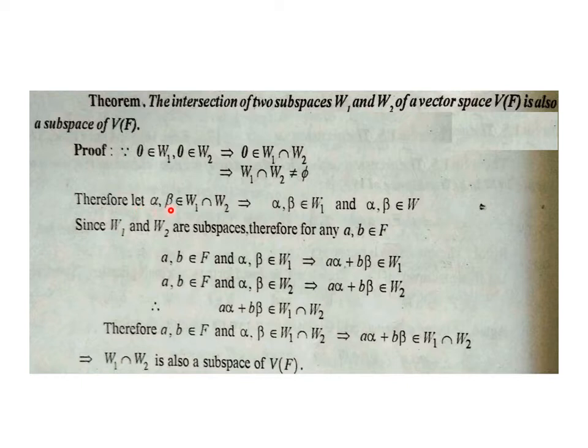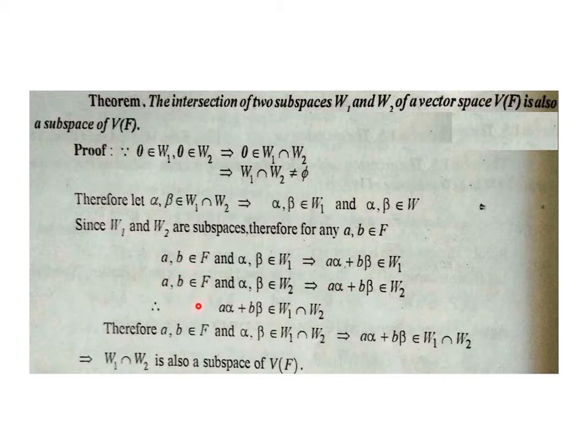Now we take two elements alpha and beta as elements of W1 intersection W2. That means these two elements, which are in the common part of W1 and W2, must belong to W1 and W2 separately also. So alpha, beta belong to W1 and alpha, beta belong to W2. Since W1 and W2 are subspaces, therefore for any a, b belonging to F, we are using the definition of subspace as per the bottom half of the previous slide.